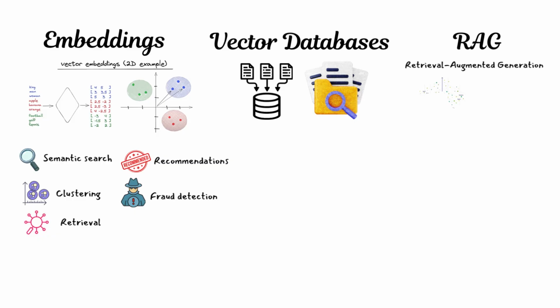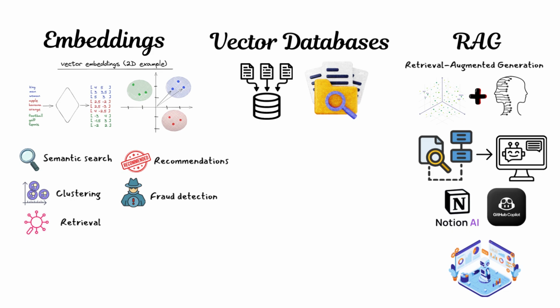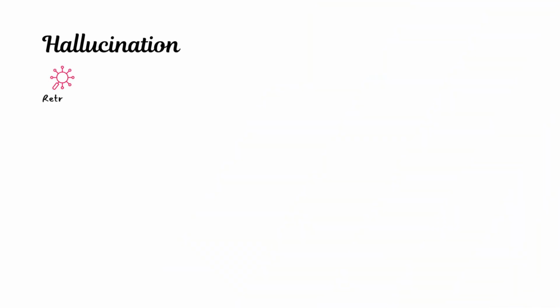RAG combines the strengths of embeddings with the generative power of large models. Instead of relying only on what the model learned during training, RAG retrieves relevant documents at runtime and feeds them into the prompt. This keeps the model accurate, grounded, and up to date. It's how tools like Notion AI, GitHub Copilot, and enterprise knowledge assistants deliver reliable responses, even when the information changes constantly. Even with retrieval, models can still hallucinate, not because they're broken, but because they generate the most statistically likely next token, not the most factual one.